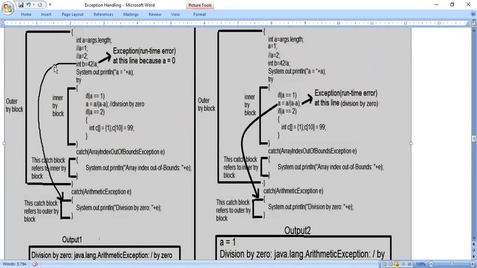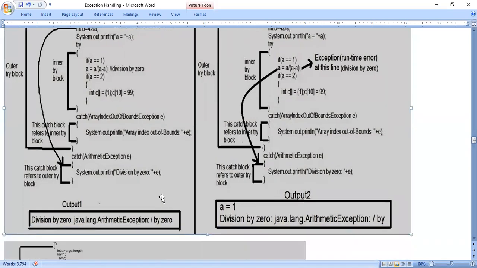Look at the arrow mark where I am pointing. It points to the catch block where ArithmeticException is there. So program control will directly move to the catch block where ArithmeticException is there. ArithmeticException e, divide by 0 plus e. The e means it will display the message. You can look at this error output here. This is the output we are getting when we assume that the a value is 0.